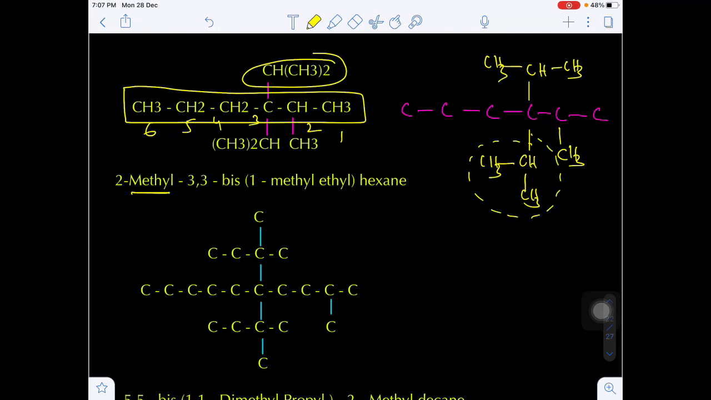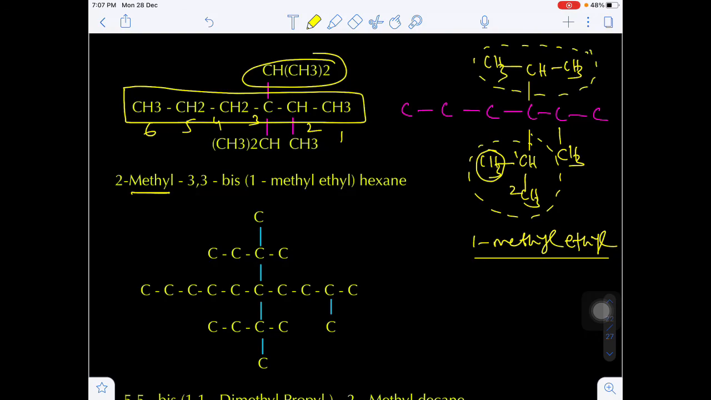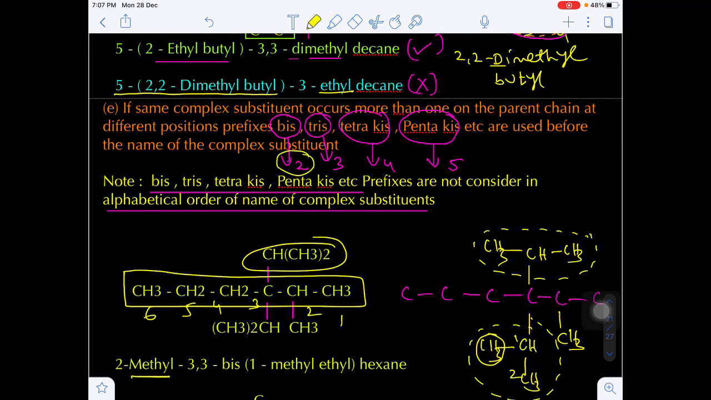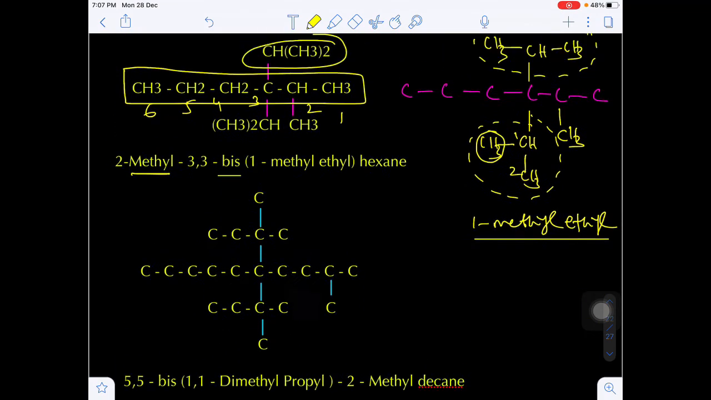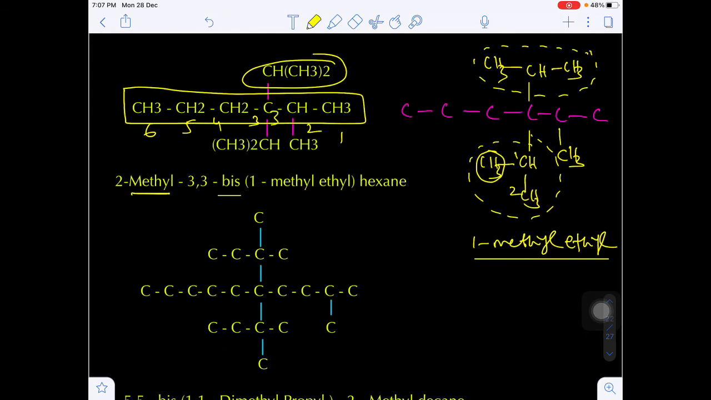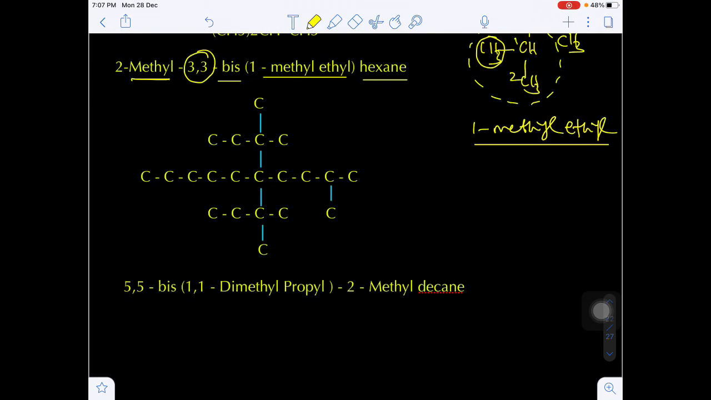What is the complex substitution? Again numbering will be 1, 2. So here on carbon 1, again one methyl is there. So 1 methyl ethyl, this is the complex substitution. Now the complex substitution is repeated 2 times. When the same complex substitution is repeated 2 times, we can use the prefix bis. So that's why we are writing the bis. On which carbon is this repeated? On the third carbon. That's why we have to write the position twice. 3, 3 bis. What is the name of the complex substitution? Methyl, ethyl, and hexane. Hexane will be the parent chain.